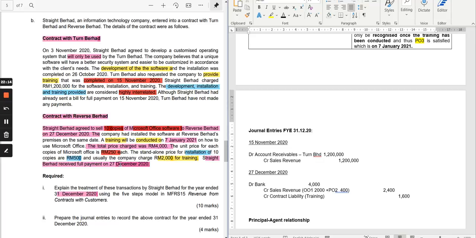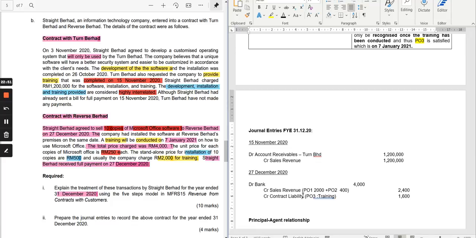However, you have not yet provided the training to the customer to complete the performance obligation. So the money that you take from your customer is a deferred revenue, or in the terminology of MFRS 15, that is called contract liability. Therefore, the contract liability here is for performance obligation 3, which is training.